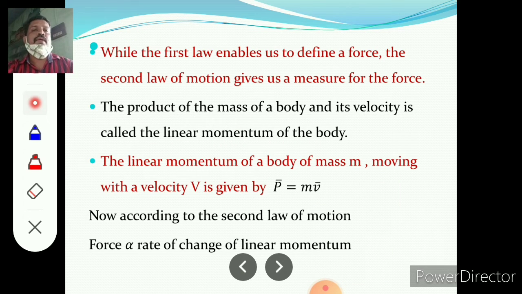While the first law enables us to define a force, the second law of motion gives us a measure of the force. The product of the mass of a body and its velocity is called the linear momentum of the body. The linear momentum of a body of mass m moving with velocity v is given by p equal to mv. Now, according to the second law of motion, force is directly proportional to the rate of change of linear momentum.